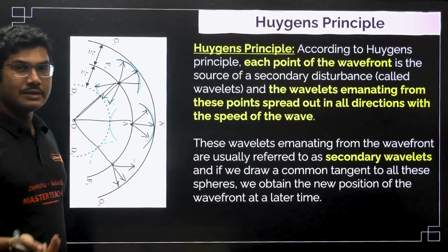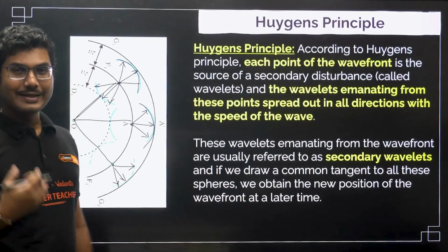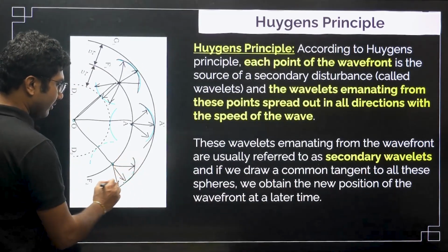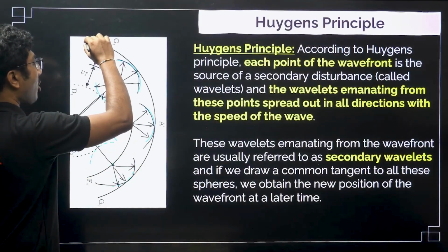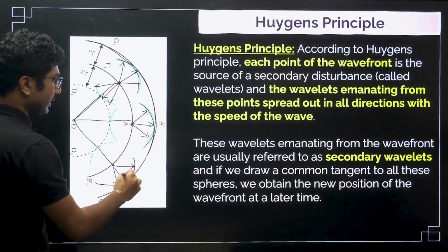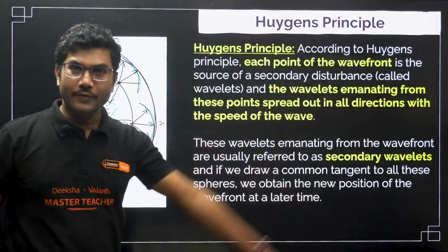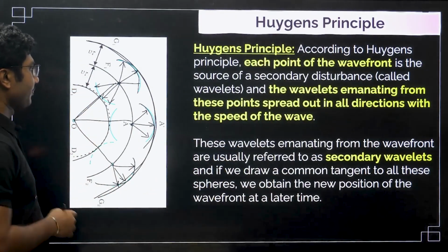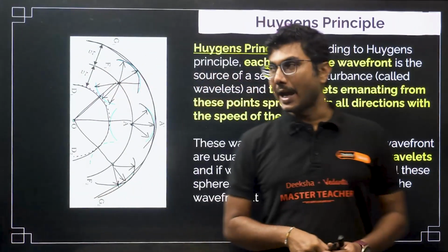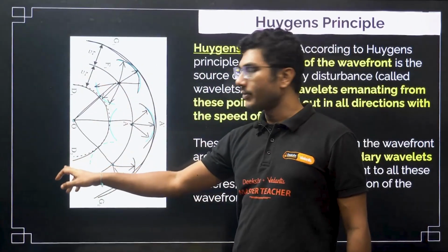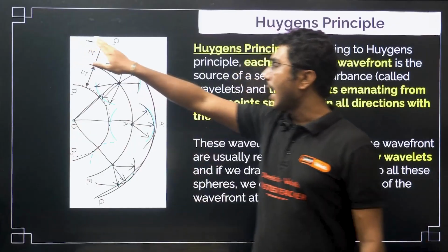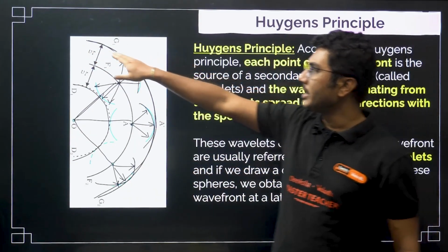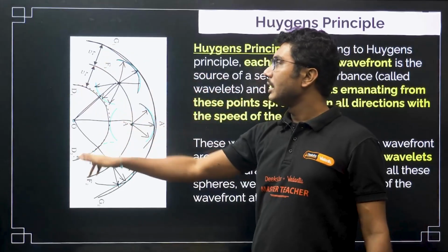Wavelet means children of wave. So, they are all secondary wavefronts, and if you draw the common tangent, you will get the forward wavefront, and if you take the backward common tangent, you will get the previous wavefront. If you draw the backward one, you will get the wavefront which is lagging behind, and if you draw the forward one, you will get the new wavefront after some time t. This was the previous wavefront, this is the new wavefront.